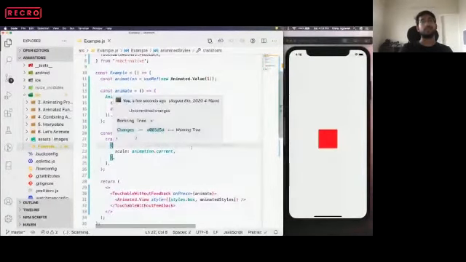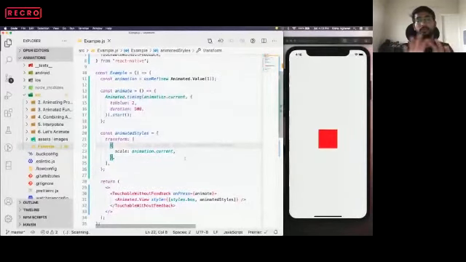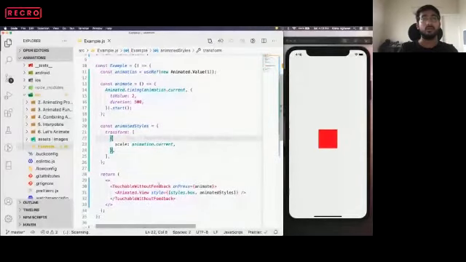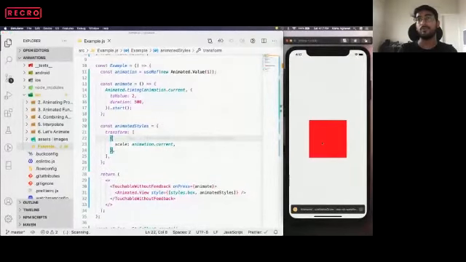The scale function helps us scale the view or any element to a particular ratio. Let's say we want to scale it to twice the current size. What we are doing here is using a transform, and inside the transform we have the scale function. This scale function takes the animation.current value, and when we click on this TouchableWithoutFeedback, this particular div scales to twice the current value. So this is how it is done.